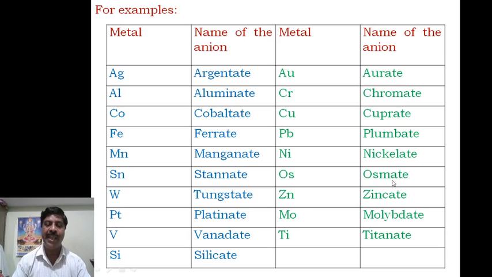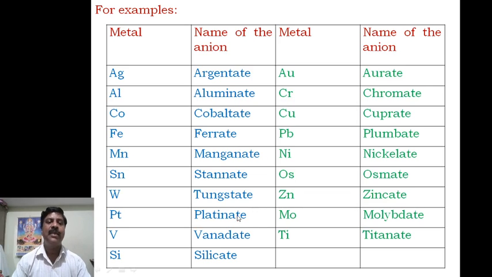Osmium, osmate. Tungsten, tungstate. Zinc, zincate. Platinum, platinate. Molybdenum, molybdate. Vanadium, vanadate. Titanium, titanate. Silicon, silicate.